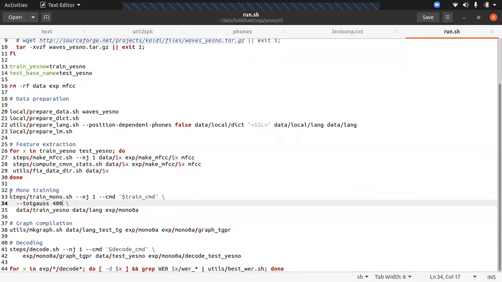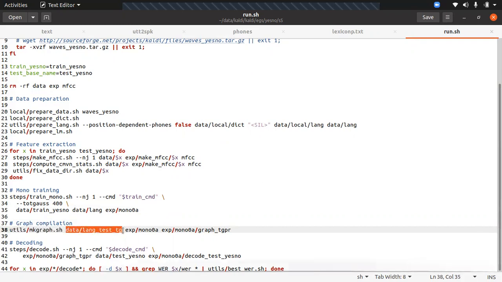Once we have done this monophone training, we need to make a graph to map the training of acoustic train data to the language data. So we use the inbuilt mkgraph.sh, and pass the data and language part to that.